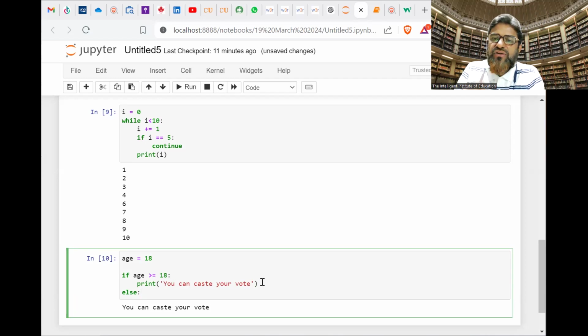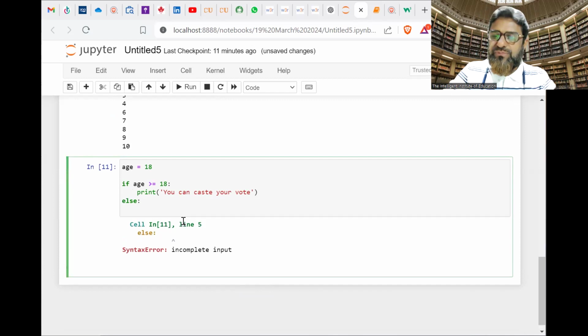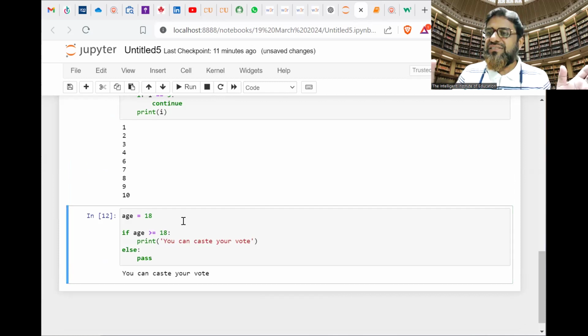And now we want to run our code. So when we run our code, see, I have written else, but I am not going to write the code. When I execute this, it will display an error, incomplete input. So for that, our code also we have to show to a third party, and we want to check if there is any error or not. So for that, we have to write here pass. Now executed. So basically pass works as a placeholder for future code.